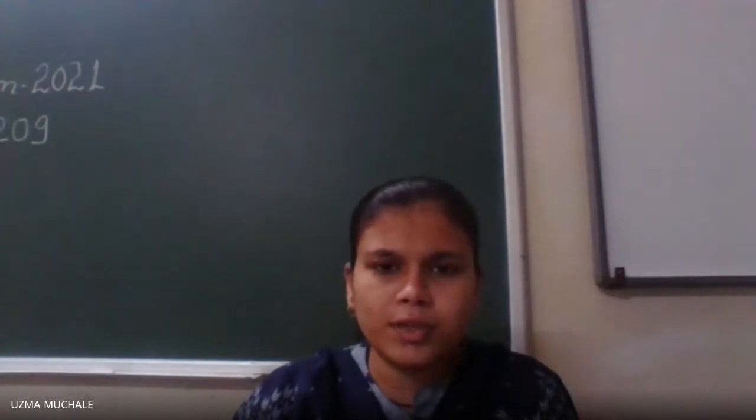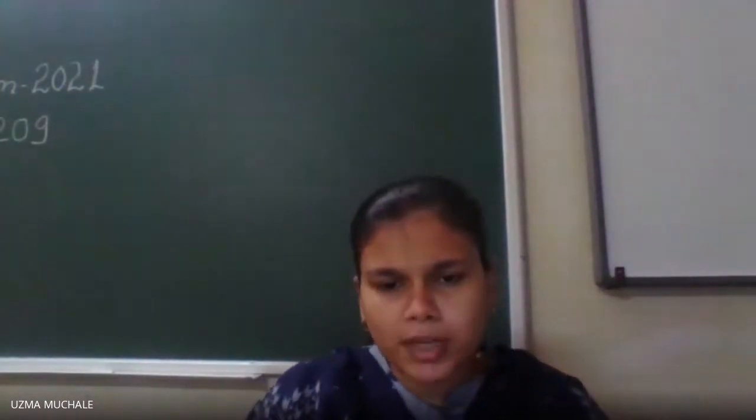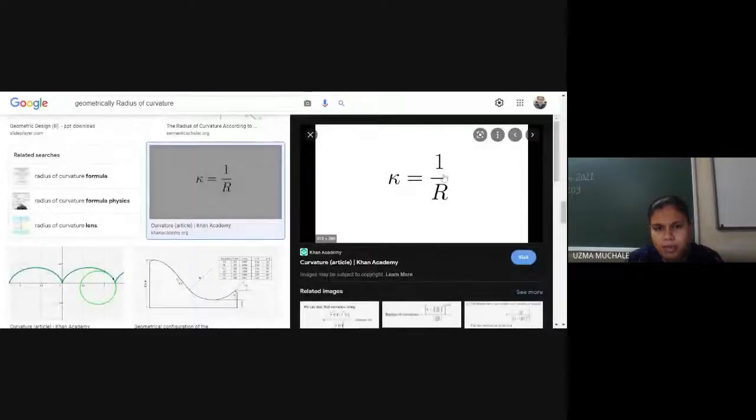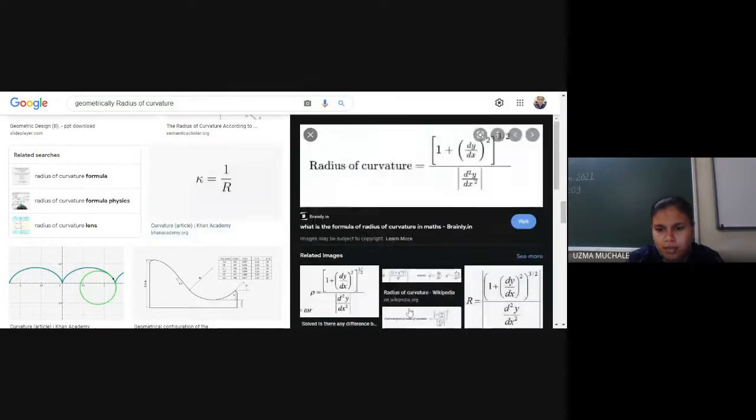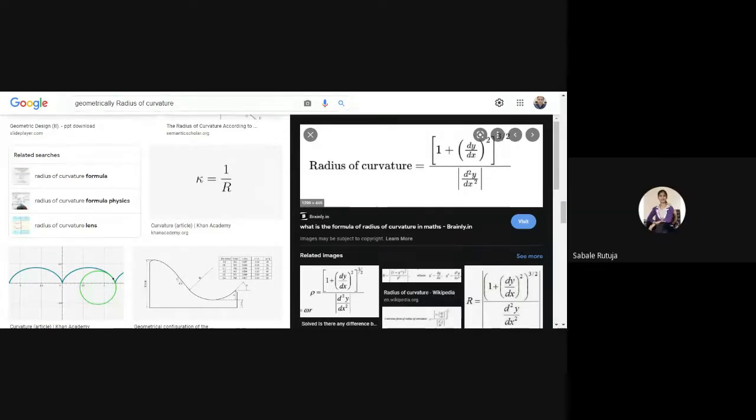Okay, now you are able to see. So this is our formula. K is nothing but 1 upon R. Correct? And this was a formula we are using: 1 + y' square raised to 3/2 divided by y'. Yes, do you remember you used this formula in BSc? Yes, ma'am. Radius of.